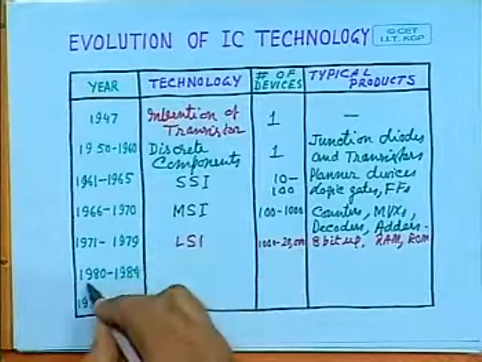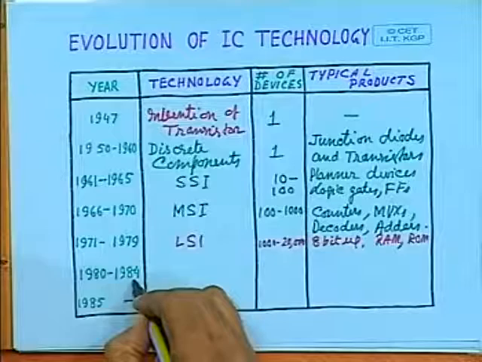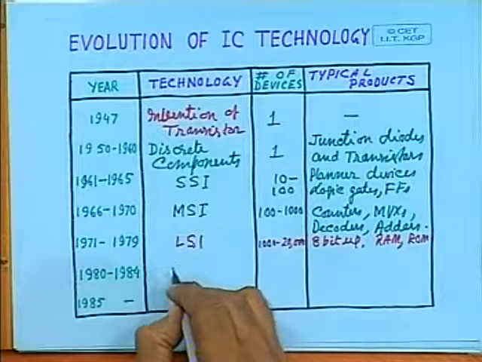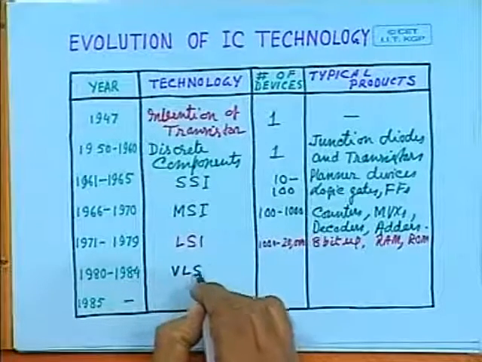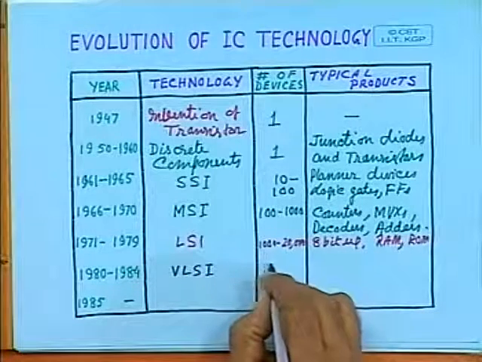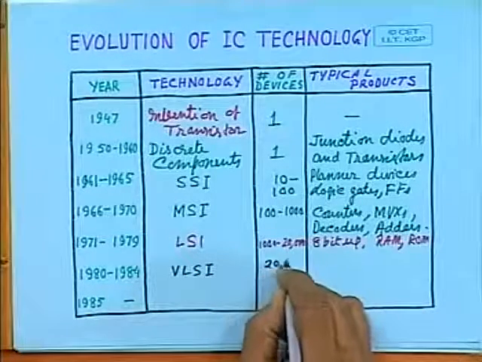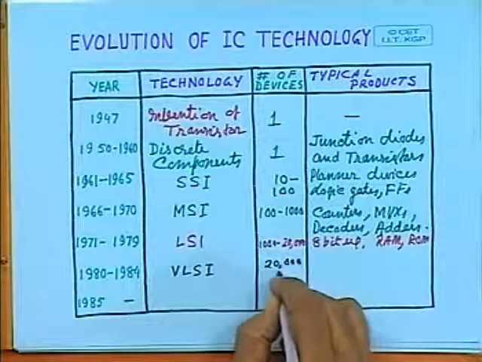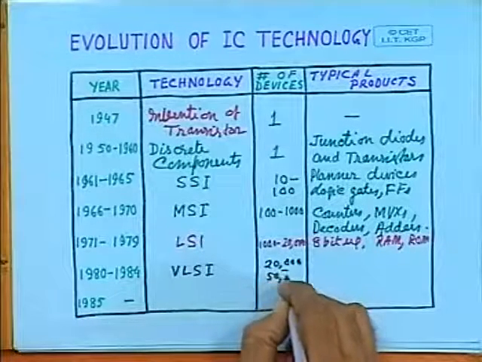After that, from the year 1980 to 1984, can be considered the era of very large scale integration, VLSI. During this period, ICs were having 20,000 to 50,000 transistors.